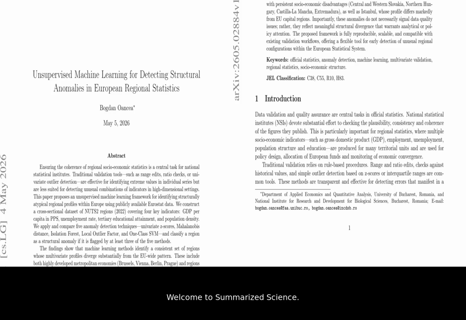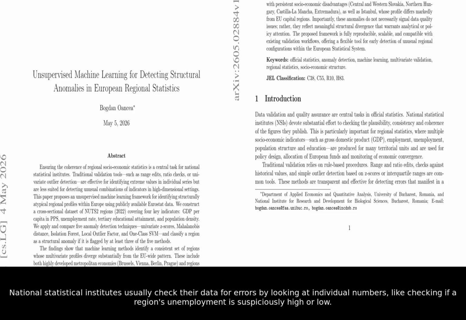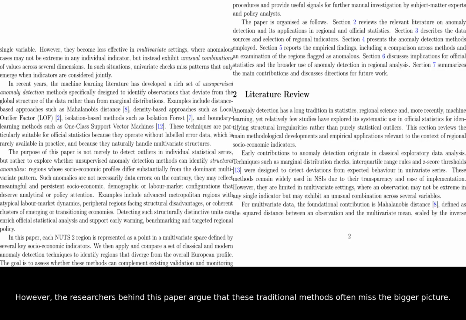Welcome to Summarize Science. Today, we explore a fascinating study on how researchers are using artificial intelligence to understand the economic map of Europe. National statistical institutes usually check their data for errors by looking at individual numbers, like checking if a region's unemployment is suspiciously high or low. However, the researchers behind this paper argue that these traditional methods often miss the bigger picture.